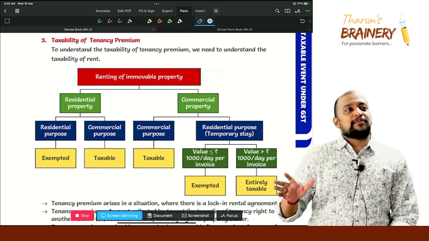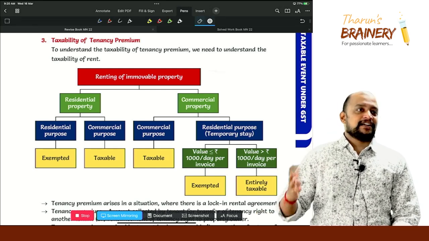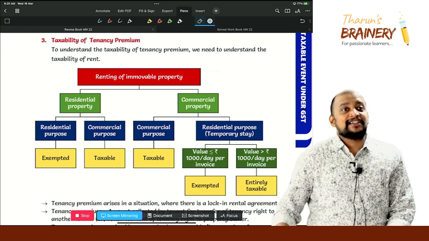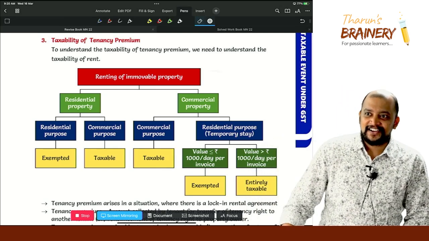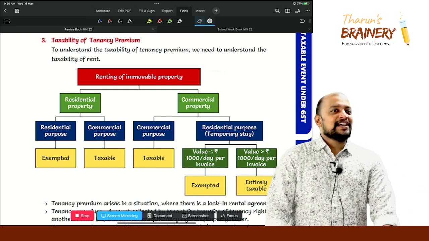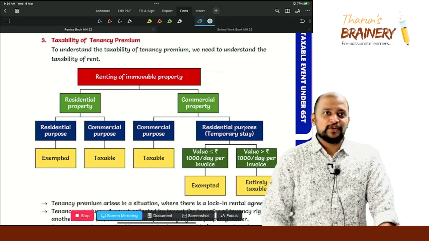Is that stay permanent or temporary? Temporary stay. You may stay permanently, that's a different story, but actually the intention to stay there is temporary, correct or not? Because when we come for the CA course, we will not be leaving till we complete the course.